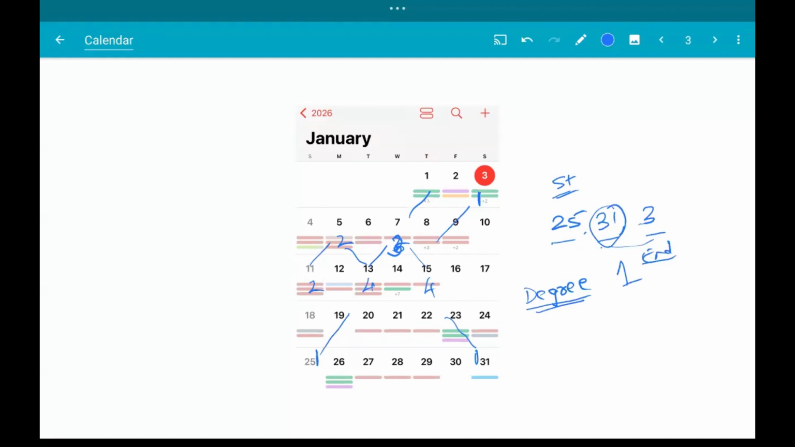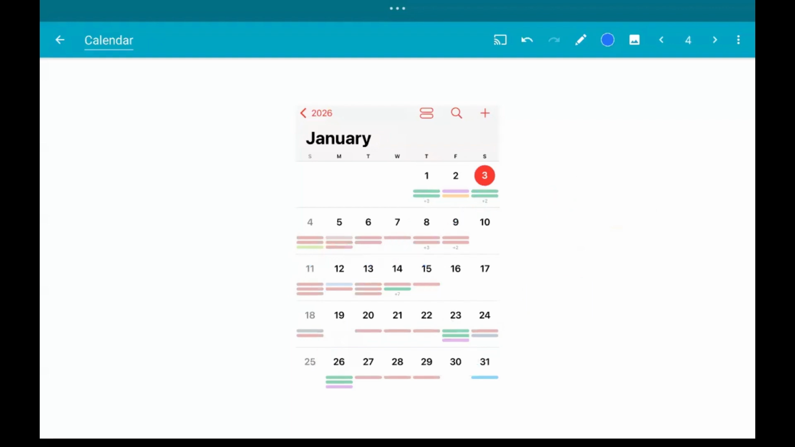Okay, all right, let's move on. Let's try for the even numbers. So for 4 the degree is 1 because there is one road that comes into 4. For 2 it is 2. For 10 it is 2. For 24 it is 2. For 30 it is 2.